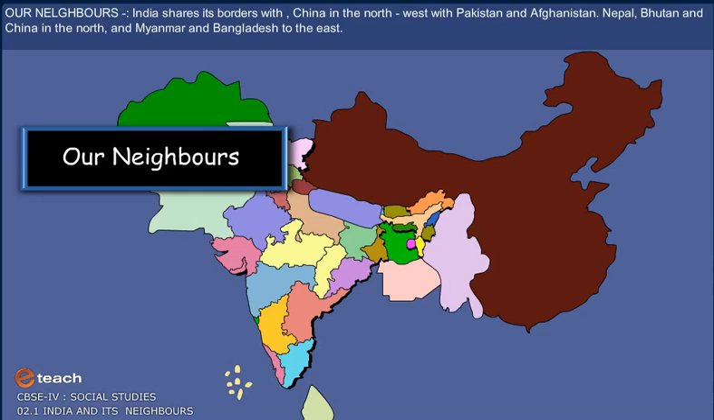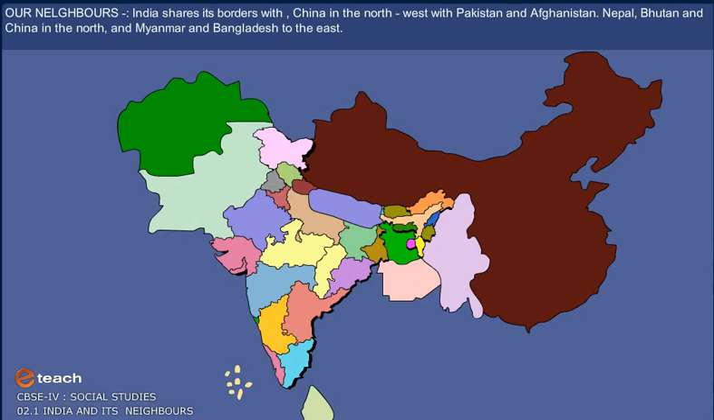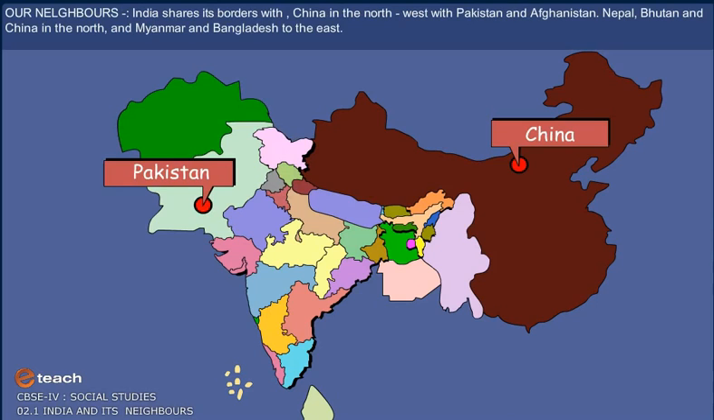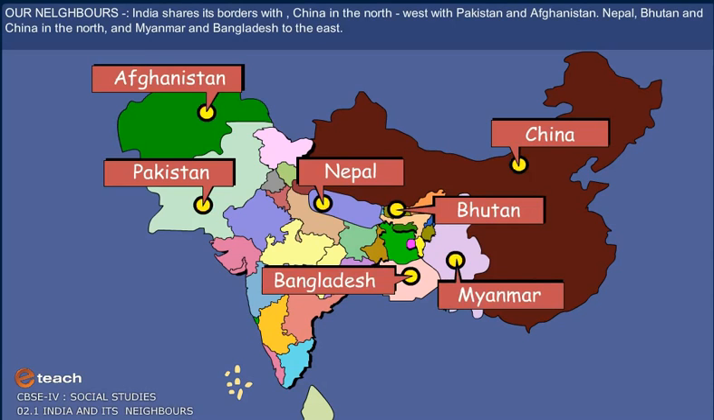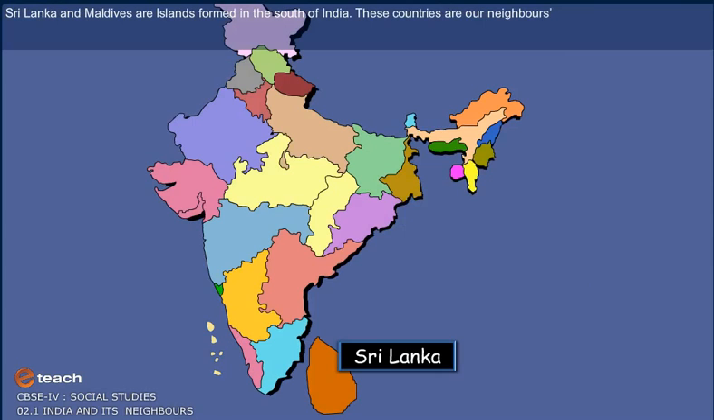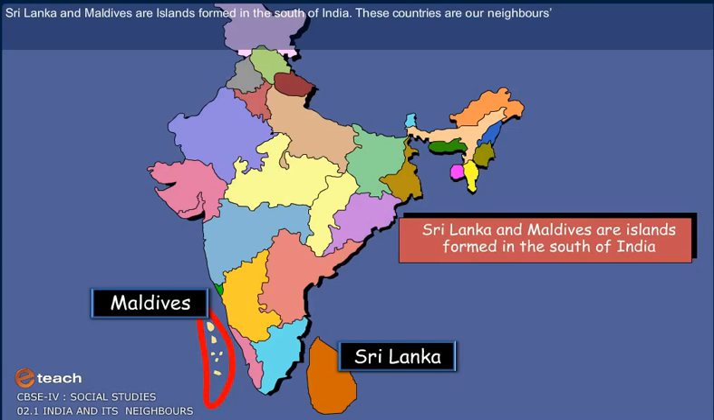Our neighbors. India shares its border with China, Nepal and Bhutan in the north, Pakistan and Afghanistan in the west, and Myanmar and Bangladesh to the east. Sri Lanka and Maldives are islands situated in the south of India. These countries are our neighbors.